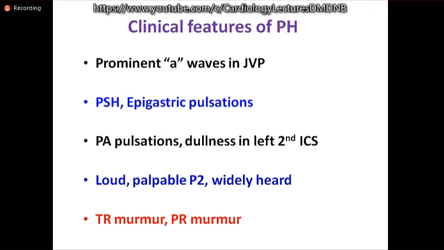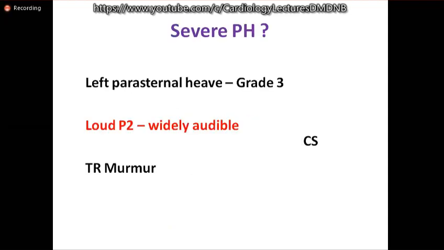Clinical features of pulmonary hypertension should be looked for, especially when there is severe mitral stenosis. Even in late stages of other valvular lesions, you can get pulmonary hypertension. The prominent A wave, parasternal heave and epigastric pulsations, pulmonary artery pulsations, loud palpable P2, which is widely heard, and on auscultation, we may hear TR or PR. Sometimes we may suddenly ask what are the palpatory findings of pulmonary hypertension: parasternal heave, PA pulsations, loud, very palpable pulmonary component of second sound.